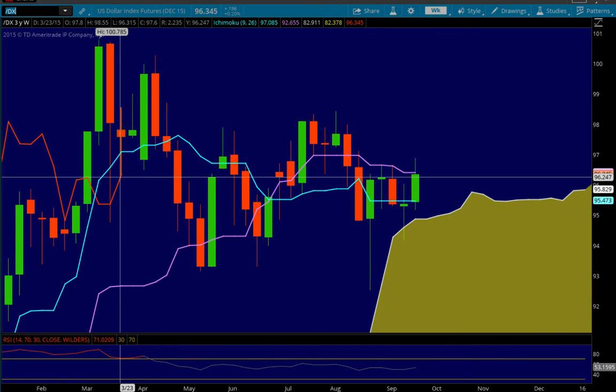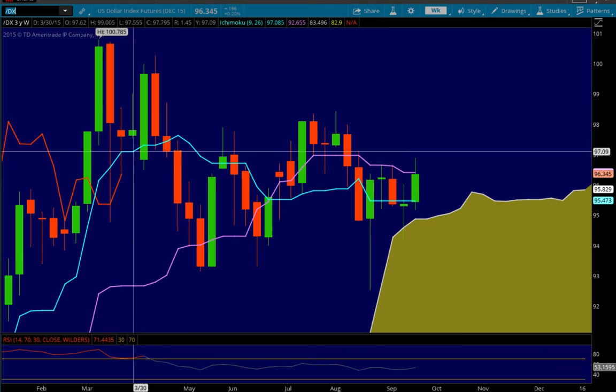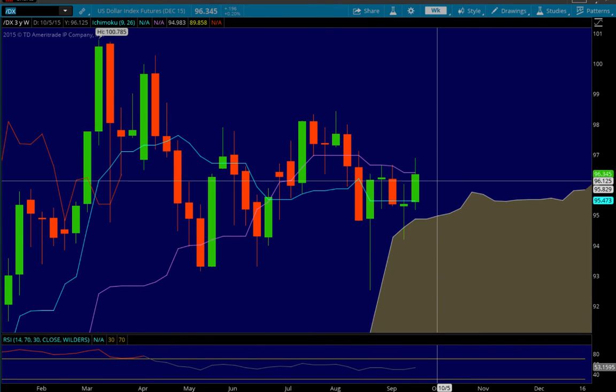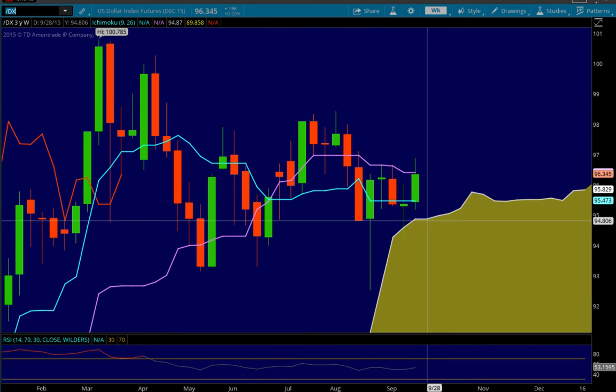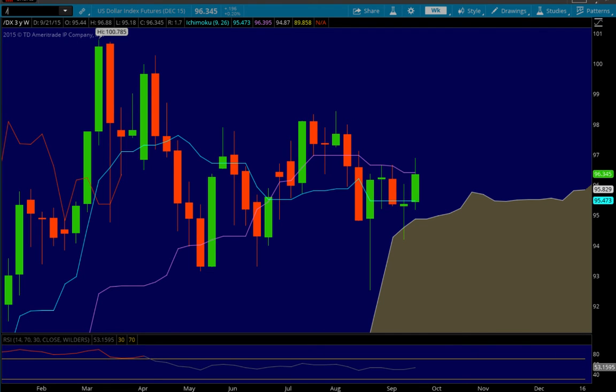So when we open the new weekly candle, price action will be over a candle over where the Chikou is, and the Chikou has resistance next up at 97.04 or a little bit higher, maybe 97.05 at the Tenkan-sen, 97.07 actually at the Tenkan-sen. So we could trade higher to that area pretty easily as well. If we trade lower, we do see that we have cloud support at 94.87 thereabouts. Let's look at the Nikkei.